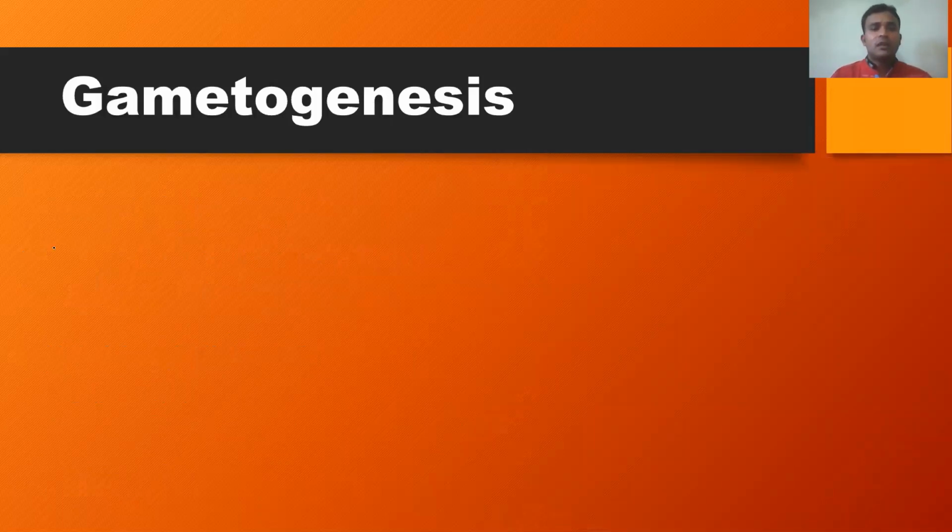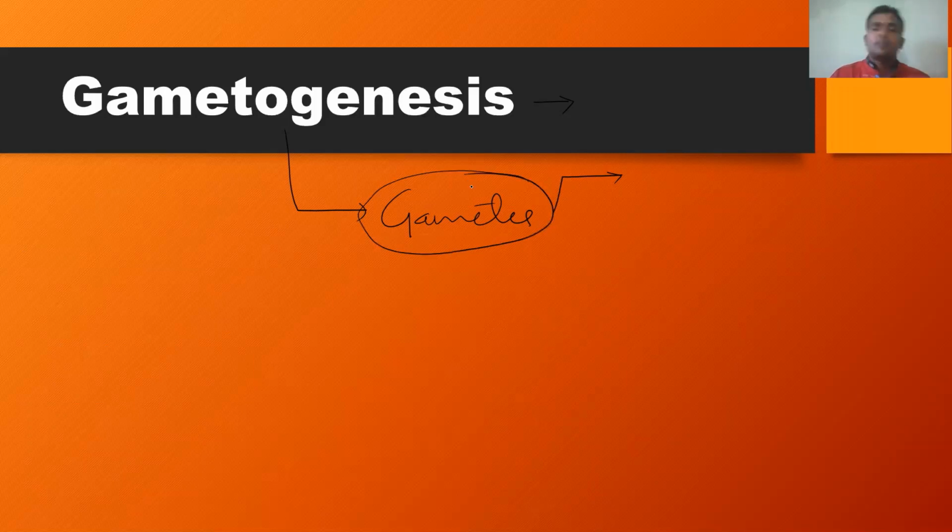Now, let us move to the next very important mechanism in human reproduction, that is gametogenesis. So what is meant by gametogenesis? In simple words, gametogenesis is nothing but the production of gametes. But before that, some events take place, that is the formation of gametes. After the formation of gametes, they should become functional. That process is called maturation. So the formation and maturation of gametes together are known as gametogenesis.